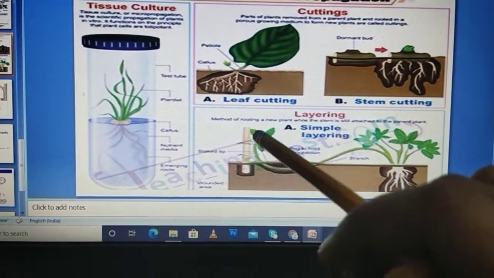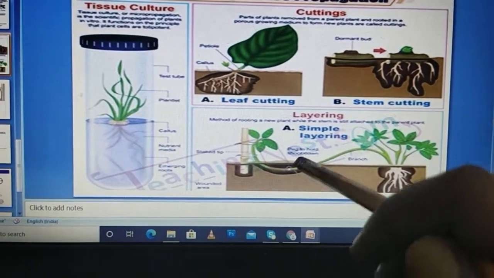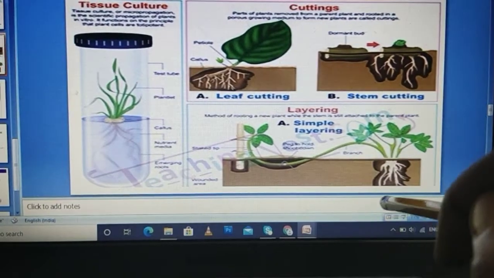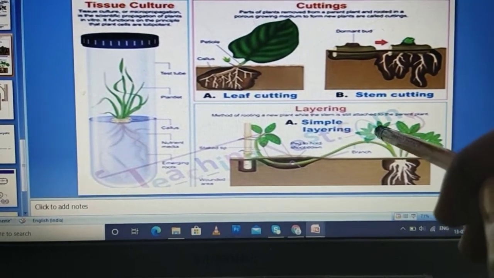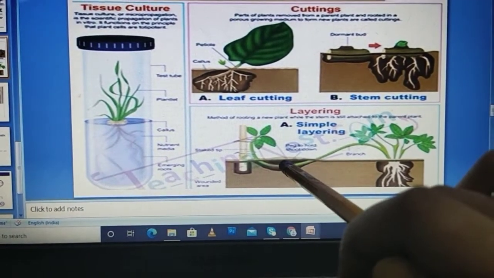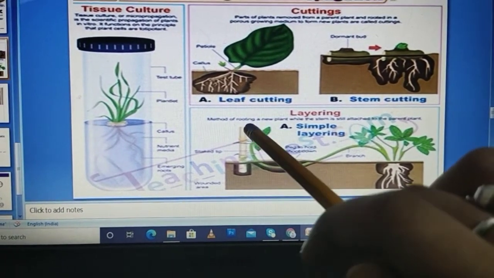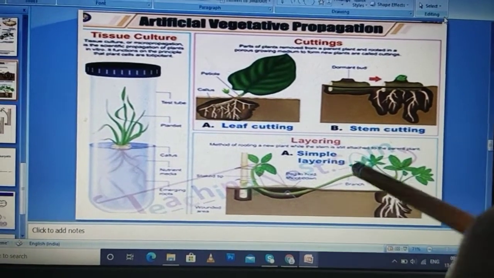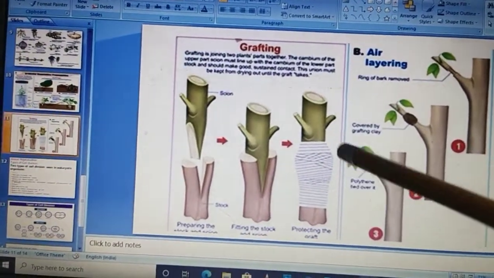Then the other is layering. This is a simple mode of layering. This plant part is the main original parent part. One of the stems is elongated and then buried inside the soil, and afterwards it germinates. It is cut from the main plant. This procedure is layering.